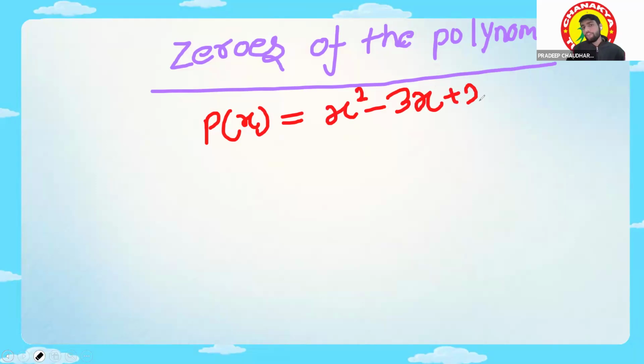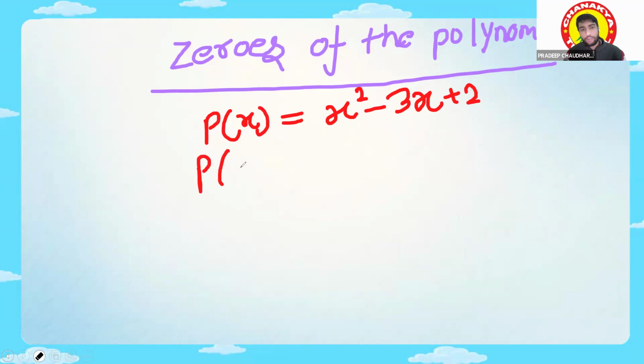Now if you have to find out the zero of this polynomial, how are you going to do that? There are two methods. First is the hit and trial method, and there is another factorization method. Okay, clear. So how are you going to find out? First of all, you will check it at 1.